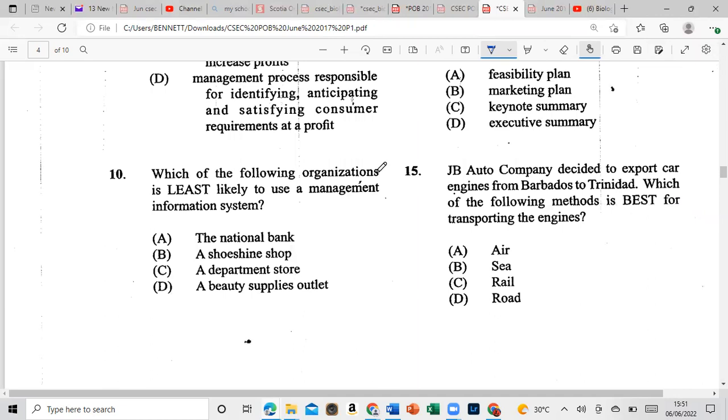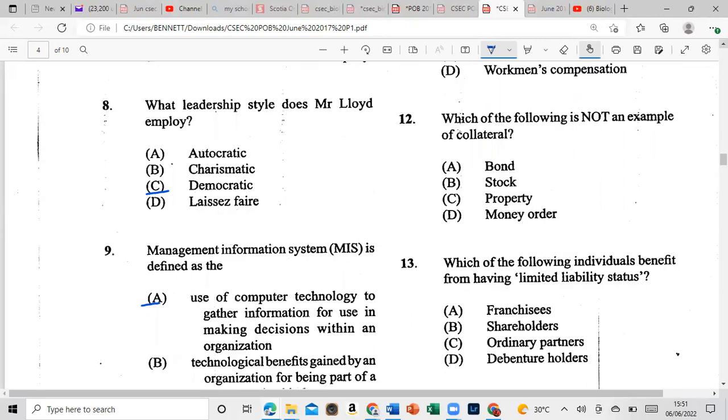We're at 10. Which of the following organizations is least likely to use a management information system? Is it A, the National Bank? No, they would do that. Shoe shine shop, I'm going with this. A department store, a beauty supplies outlet. So I'm going with the shoe shine. All right, so let's go up to 11 now.